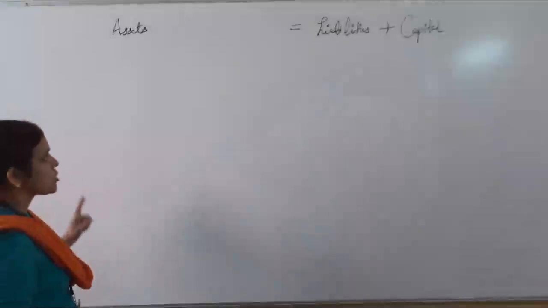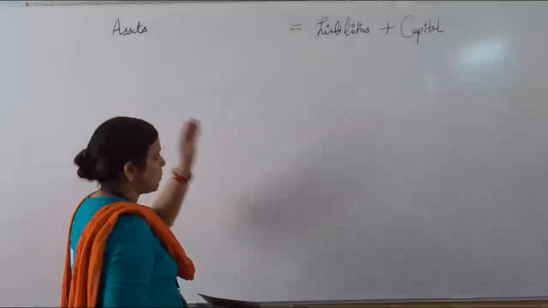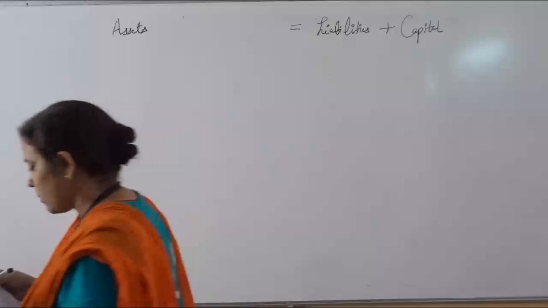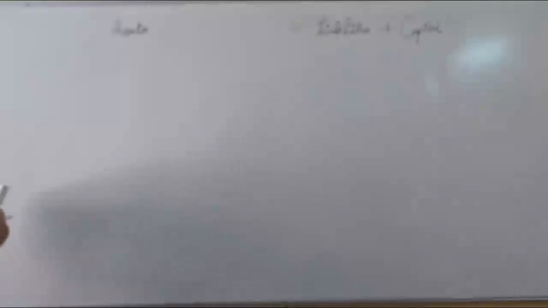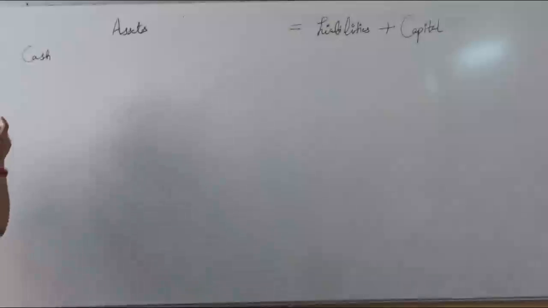You have to think, cash will come in which head? You have three heads: assets, liabilities and capital. Now we have three items in the first transaction: cash, goods and building. Cash will come in which side? In the asset side. Yes. You will write here cash. How much cash is brought into the business? 2,30,000.